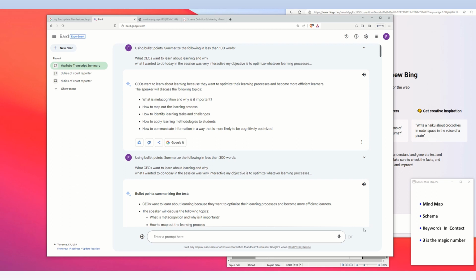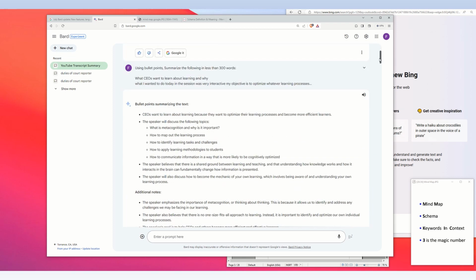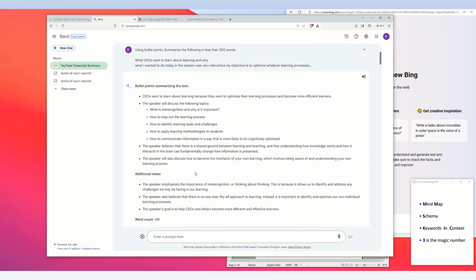I went through about 8,000 characters at a time, 3 pages at a time, to get summaries of the transcript. So, using bullet points, summarize the following in 300 words. And it would generate the summaries after I inputted it. I would read through it, and it would help me understand what was going on. And after a while I said, okay, I'm starting to get an idea of what's going on here.